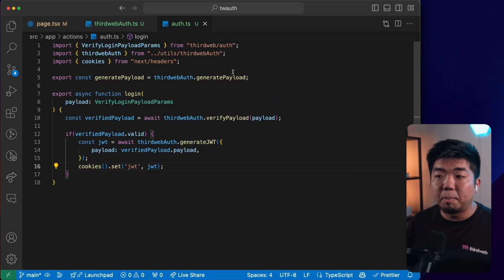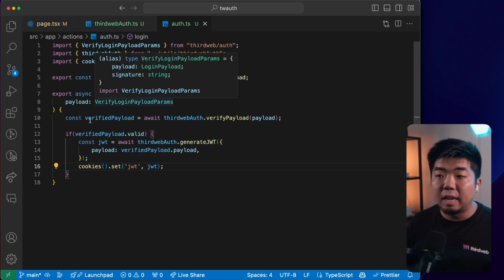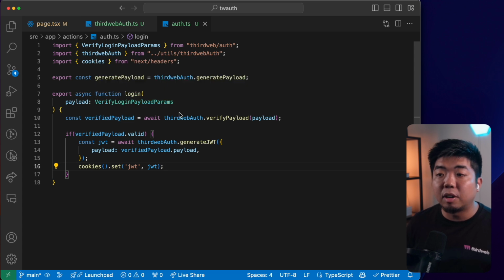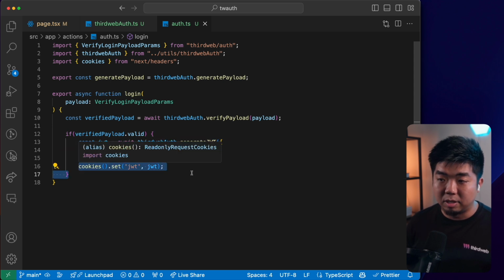And that does it for our login. So again, we generate the payload. When our user logs in, they're going to get the message of our payload. They're going to sign it. We're then going to verify that payload. And if it is valid, we'll then create that JWT and then store that JWT here.